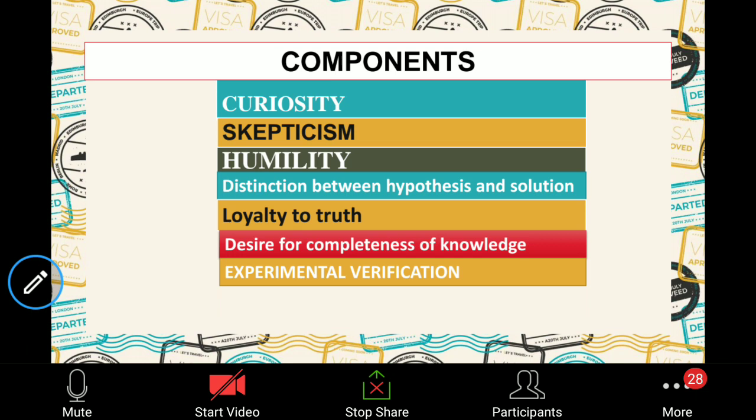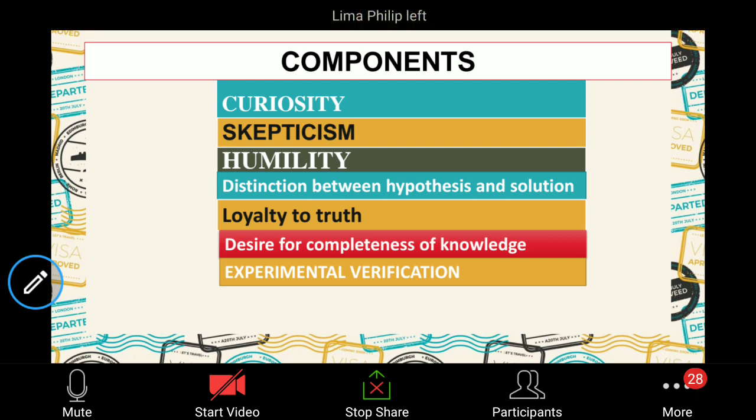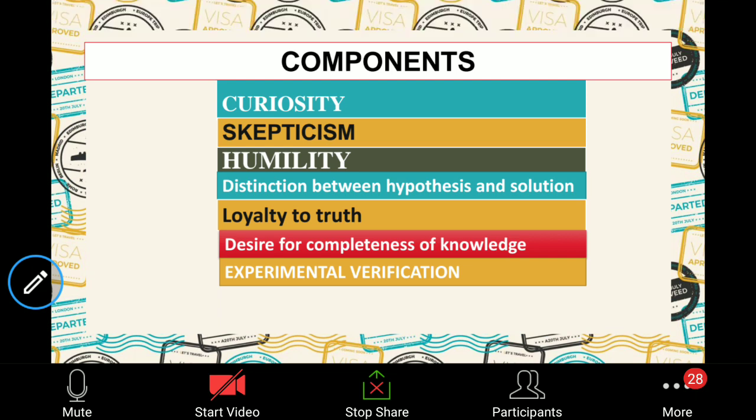So when I speak about skepticism, skepticism is nothing but when you have a problem, you try to solve the problem in all the maximum possible ways that you can, depending upon your ability. It's the ability to develop divergent thinking in you, solving the problem from all perspectives, all the possibilities possible. That is the meaning of skepticism.